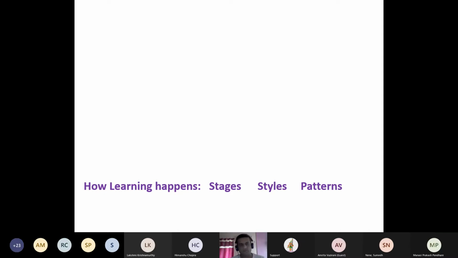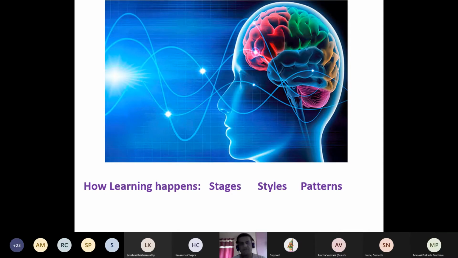Right. That's how exactly learning happens, and then we will see what are the different learning stages, different styles, and different learning patterns. Second, I consider instructional designing as a very good line in between how people learn and how to use the technology to get them to learn.